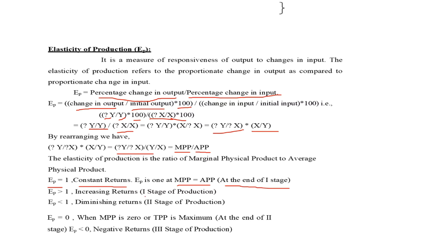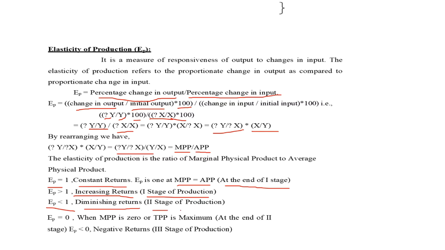EP is greater than 1 in case of increasing returns. That means the first stage of the production. I will explain briefly. EP is less than 1 in case of decreasing or diminishing returns.